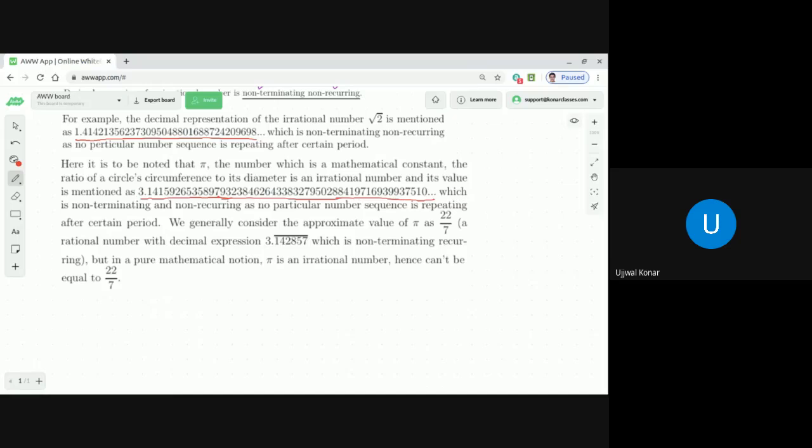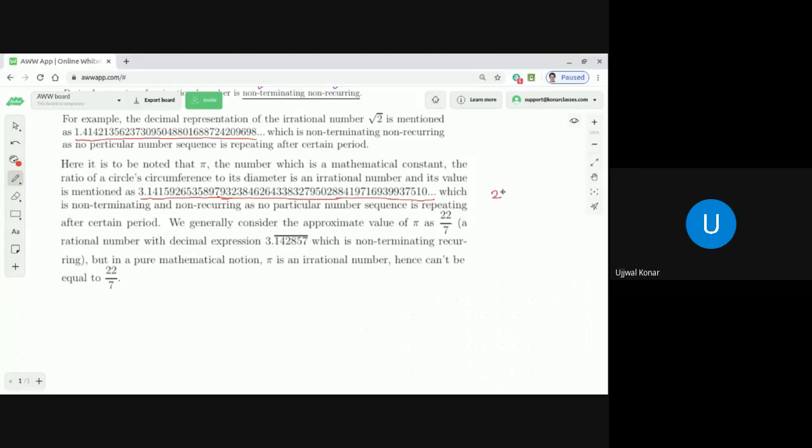We generally consider the approximate value of pi as 22 by 7. Dear students, if you start finding the decimal expansion of 22 by 7, we will find it is non-terminating but recurring. What is that? 142857, which is recurring after the decimal place. We can also say it in a different manner.